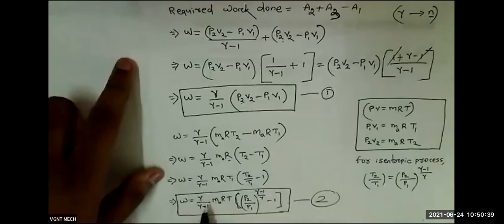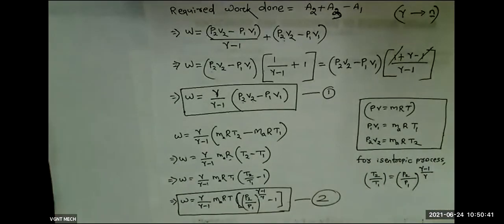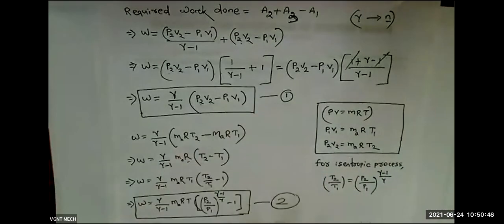If adiabatic process, this is the answer. But mostly in exam, they have asked regarding this adiabatic process. That's why I have done the derivation for adiabatic process. In case they ask you regarding polytropic process, the same derivation you just do. Okay, but just in place of gamma, you have to take small n.